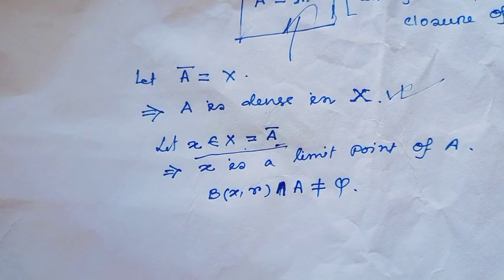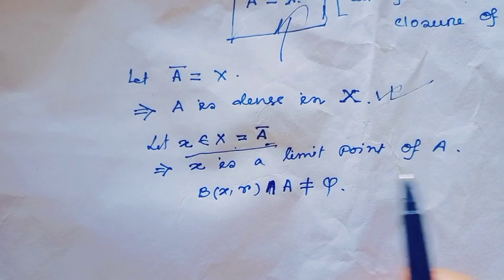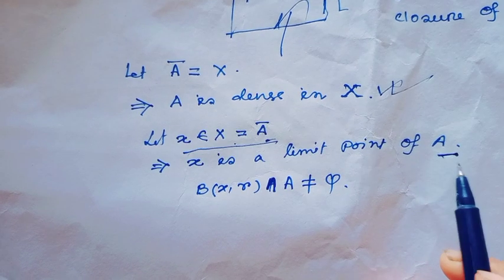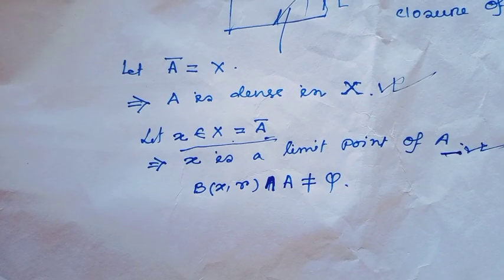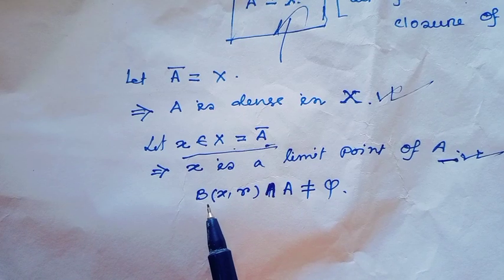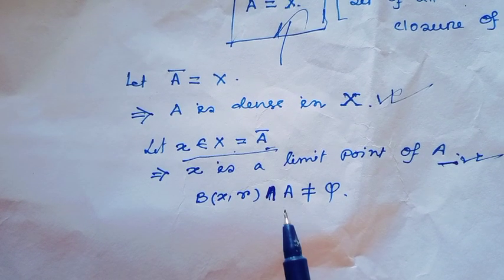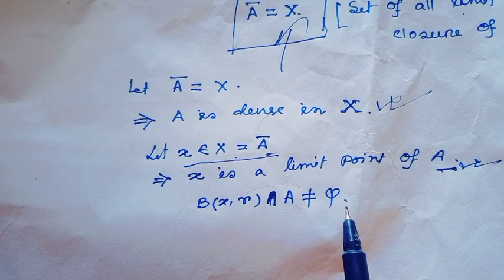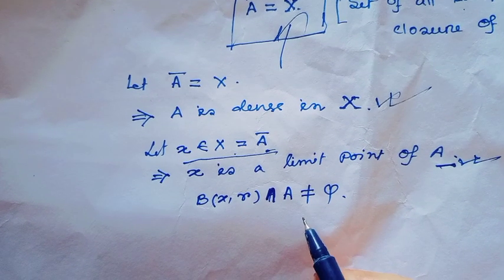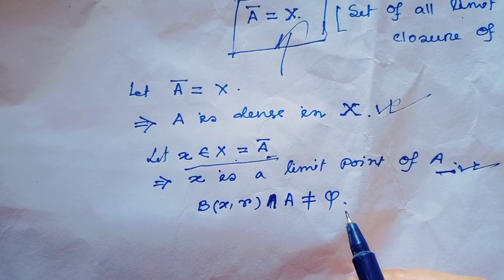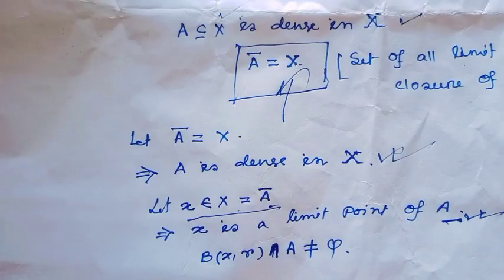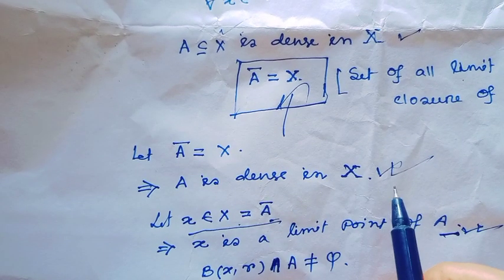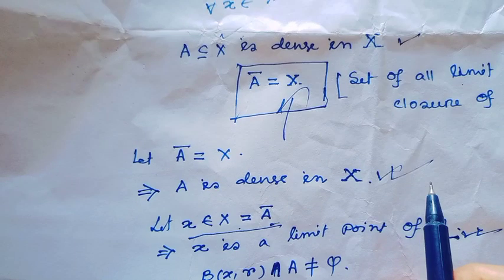By this we can tell x is a limit point of the set A, and since x is a limit point of the set A, that implies B(x, r) intersection A is not equal to phi, and this is actually the definition of a dense set. So A closure equal to X means A is a dense subset in the set X.